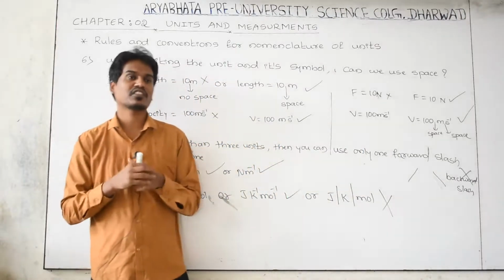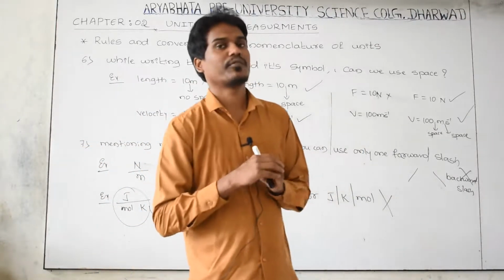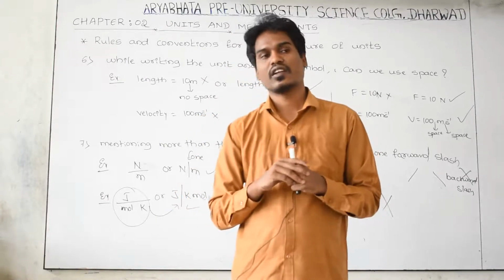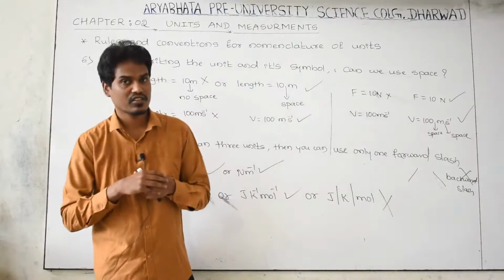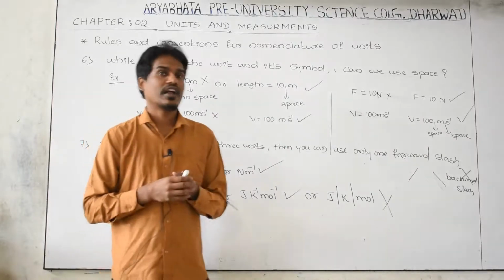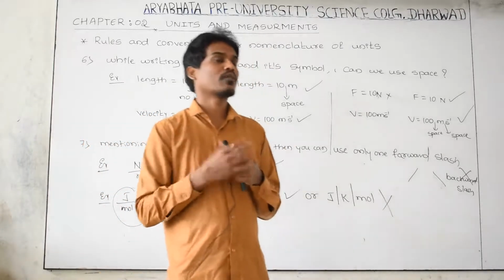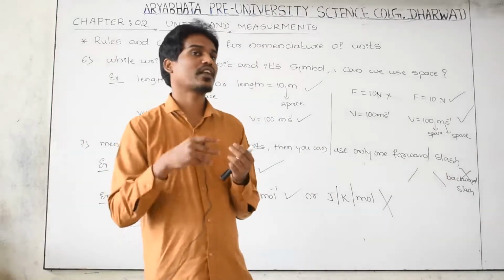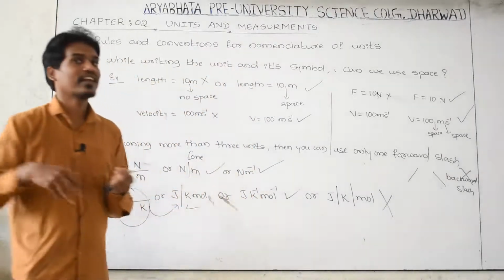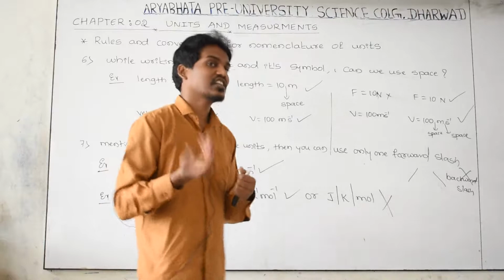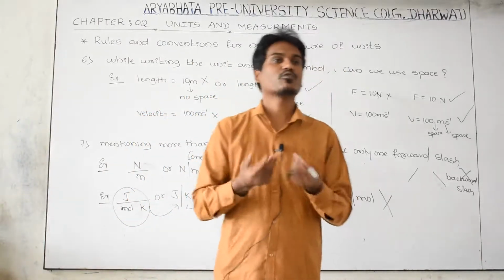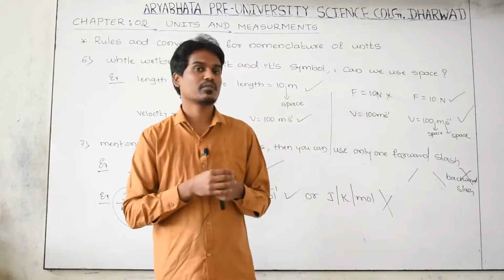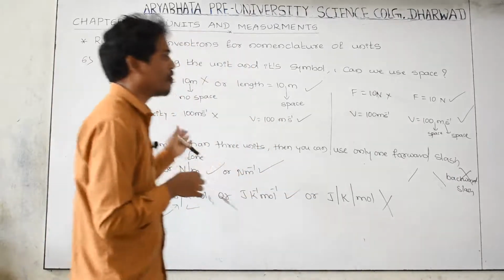Please remember, this is very important in the field of science. If it is a name after a scientist, how to write. If it is not named after a scientist, how to write. And you should not express the unit in plural forms, and don't use the full stop or any other punctuation. And while writing the temperature in Celsius and Kelvin, when to use a degree symbol and when not to use a degree symbol. That is also very important.